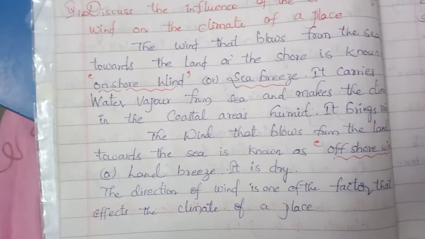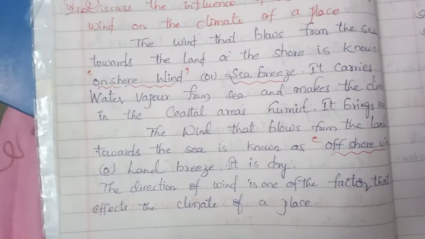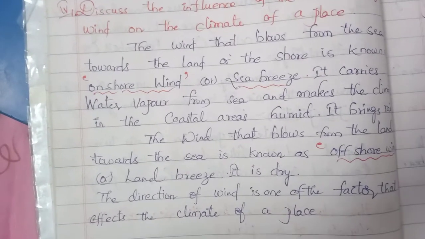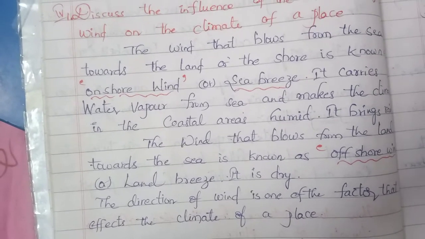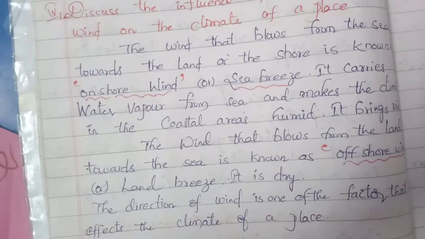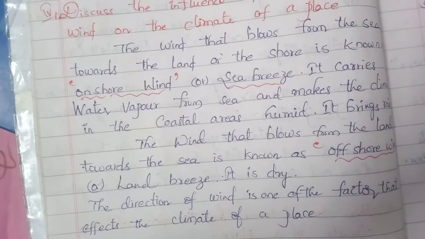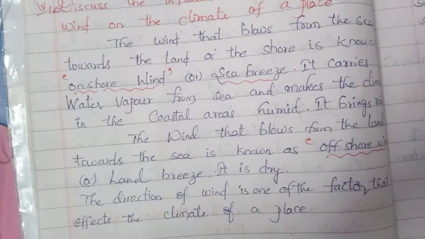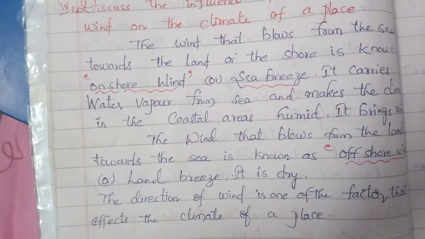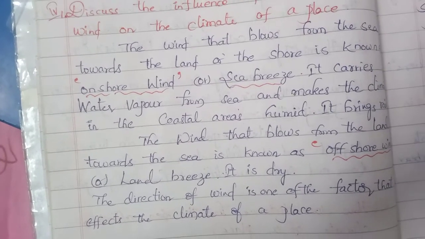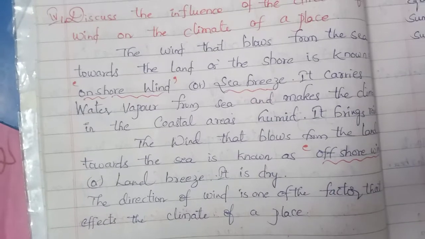Onshore wind means water vapor is carried by the wind. It blows from the sea towards the land. That is onshore wind. It is wind fully filled with water vapor and it makes the climate humid.